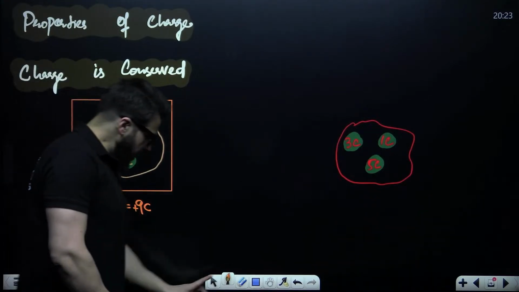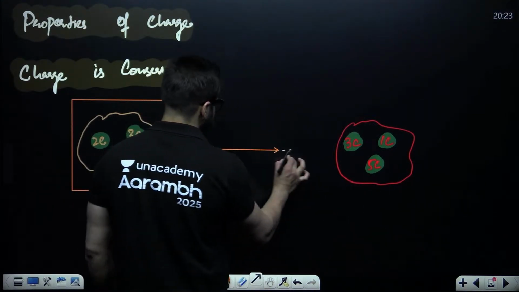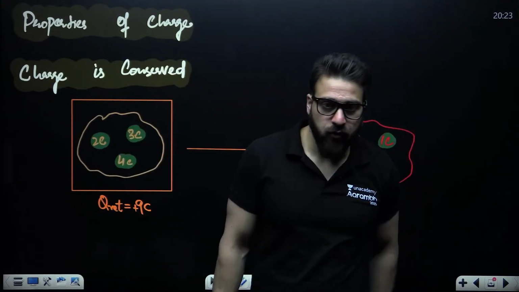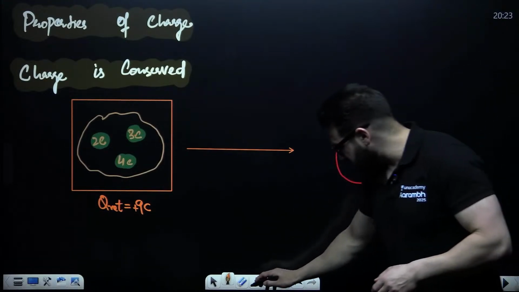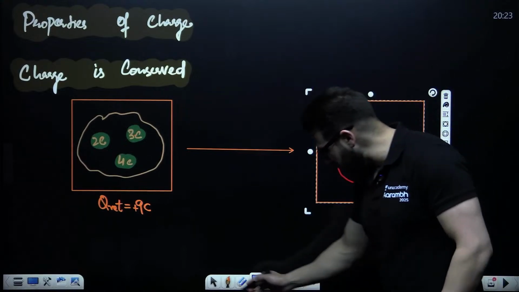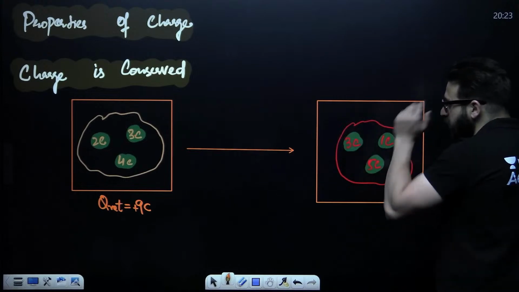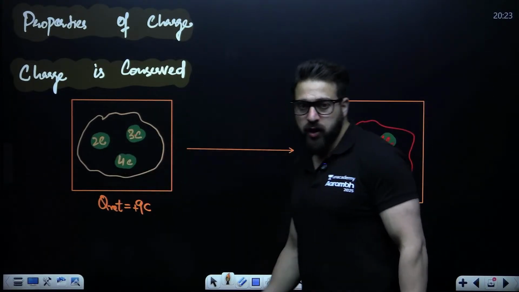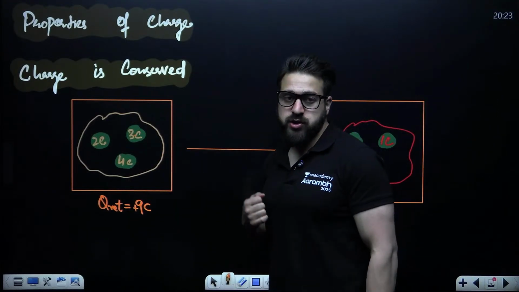Now you take this box to another place. You are shaking it, throwing it up, then it falls down. Then you take it to another place. After some time, when you open the same box, you see on this ball 3 coulomb charge, whereas previously it was 2 coulomb. On this ball you see 1 coulomb, previously it was 3 coulomb.